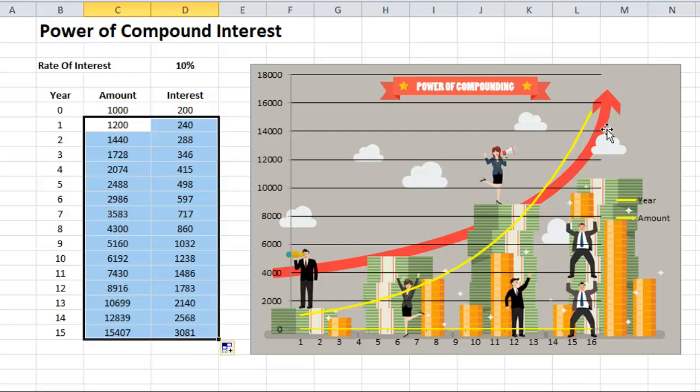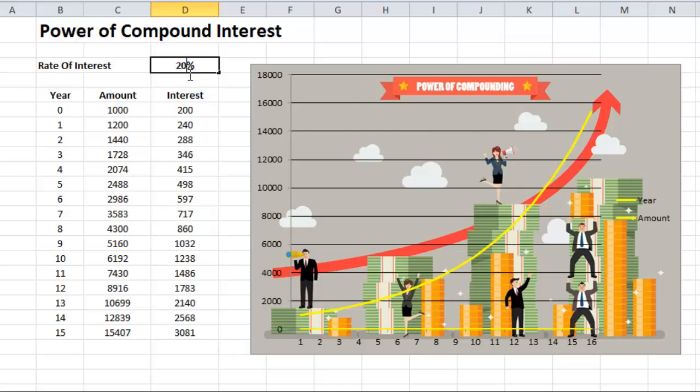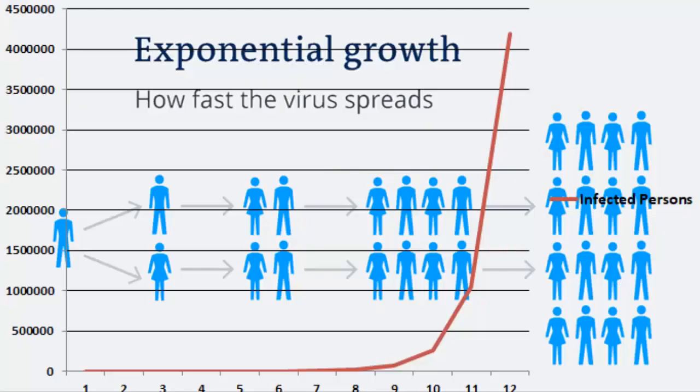Now the curve has changed with the interest rate. Now the new interest rate is 20%. So the more the interest rate, the steeper the curve will become. So this is one more classic example of exponential growth in money. So friends, in this video we tried to analyze exponential growth and linear growth.